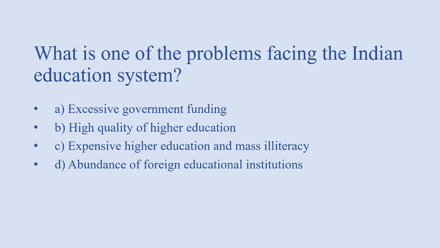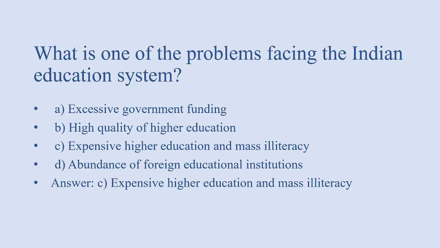What is one of the problems facing the Indian education system? Options: excessive government funding, high quality of higher education, expensive higher education and mass illiteracy, abundance of foreign educational institutions. Answer of this question is option C, that is expensive higher education and mass illiteracy.